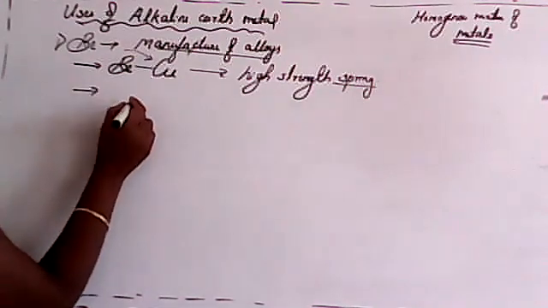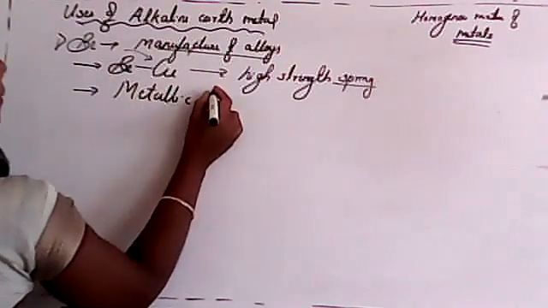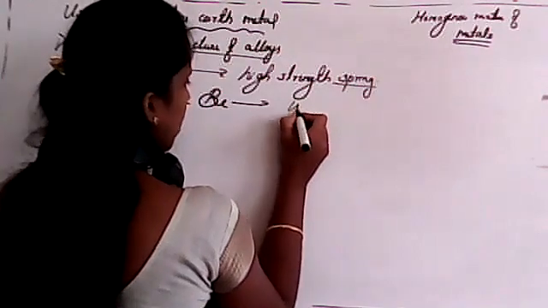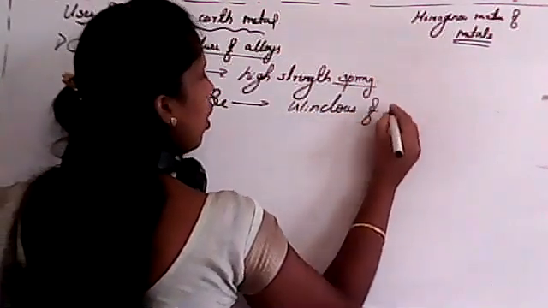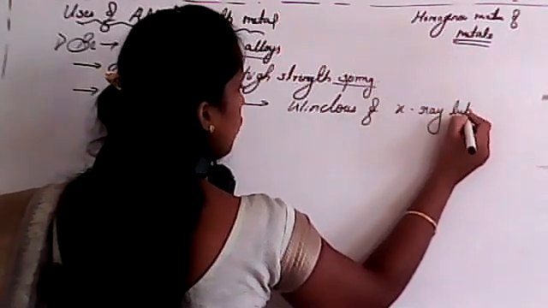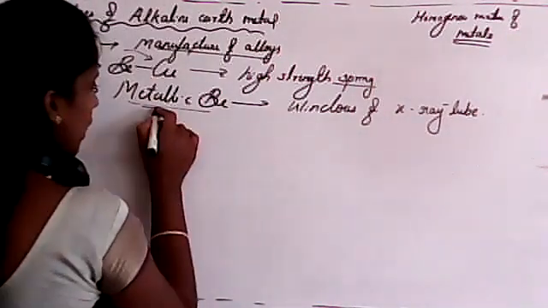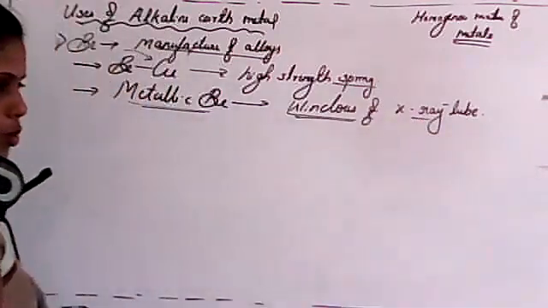That is nothing but metallic beryllium. Metallic beryllium is also used to prepare windows of X-ray tubes. That is very important. See, metallic beryllium is used to prepare windows of X-ray tubes.